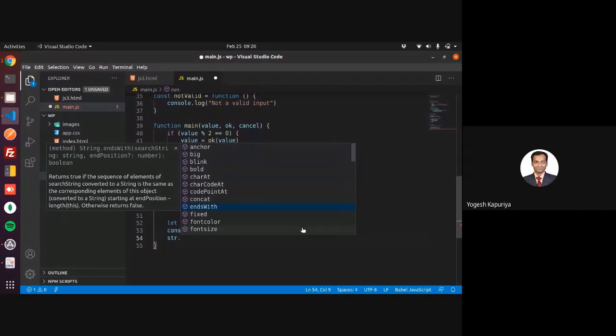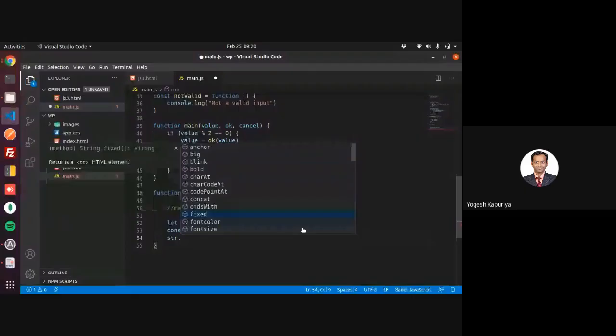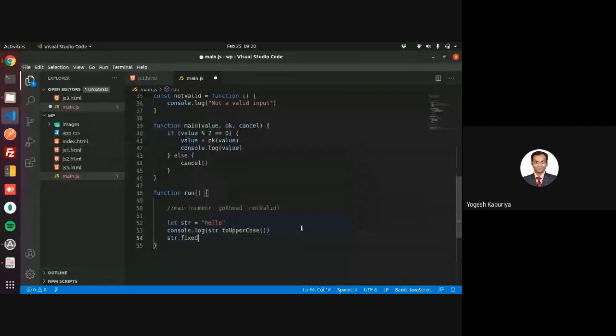Then toFixed fixes to a specific number of digits. So if I use, let's say, hello, and if I say string.toFixed(2), then I think it will.